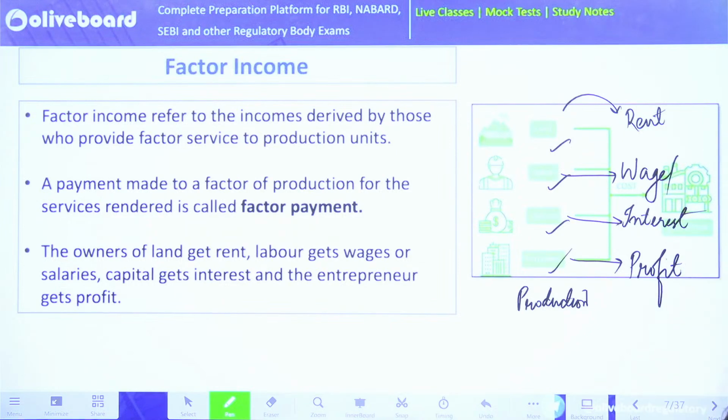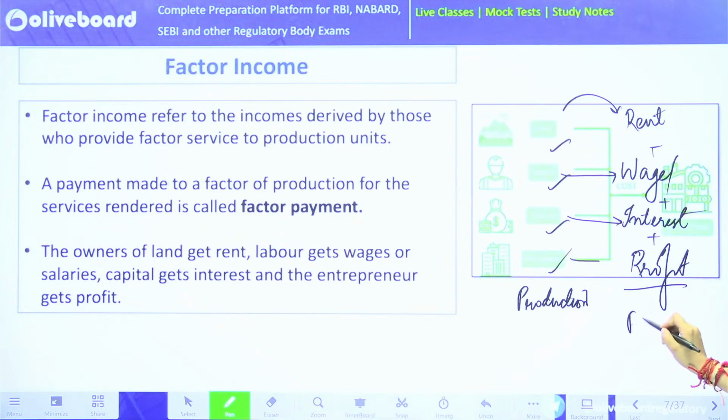All in all, what are the factor payments? All these factors produce certain payments, and if I just add them, rent, wage, interest and profit, I'll reach factor payment or factor income, whatever you want to say.